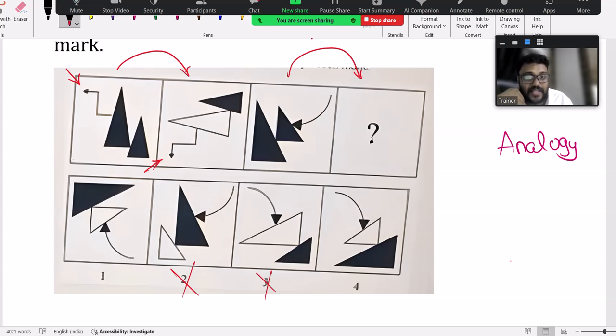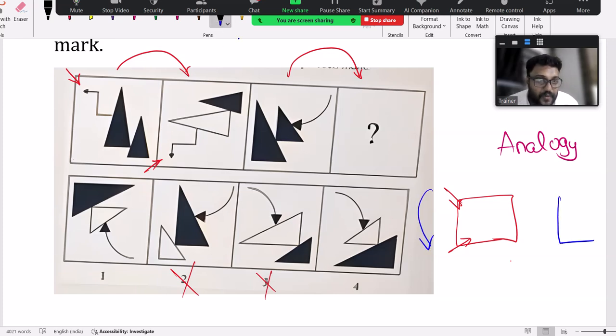Here line, small, big, line, small, big, line, small, big. Okay, but these two are wrong. Among 1 and 4, which is correct, sir? See the position, it went from this corner to this corner. See, it's like anti-clockwise. From here to here it is moving, anti-clockwise movement from here to here, right?